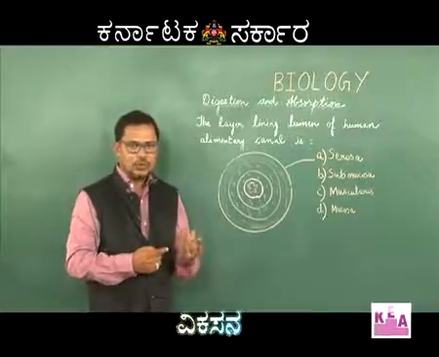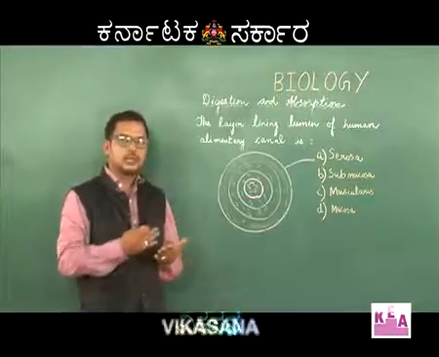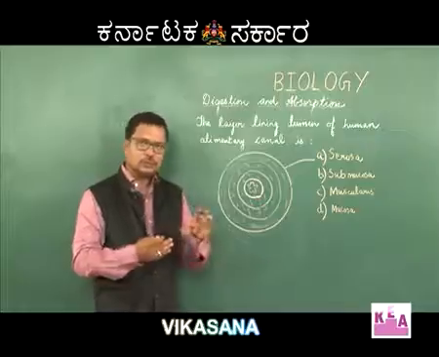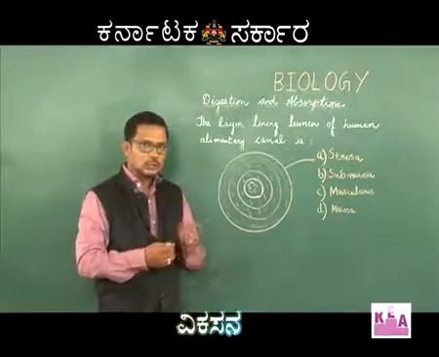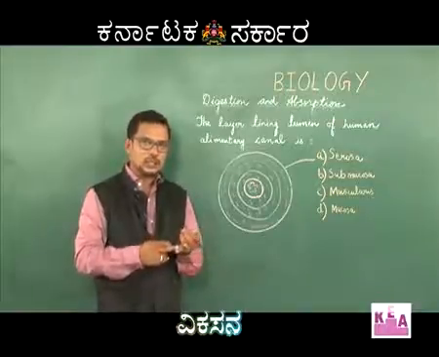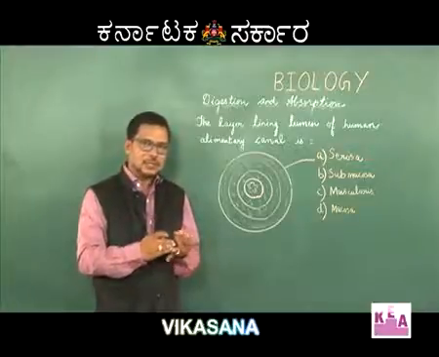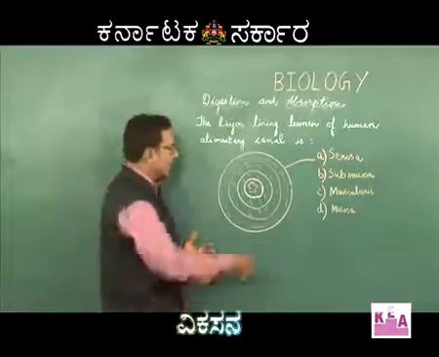The rhythmic wavy peristaltic movement helps in mixing the food with digestive juices and also the forward movement of the food in the alimentary canal. So, there are two types of muscles, longitudinal muscle present on the outer side and circular muscle present on the inner side. Together they are called muscularis.